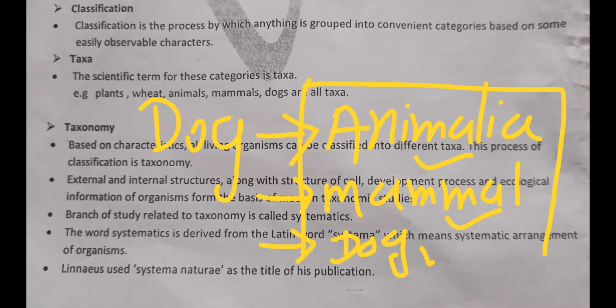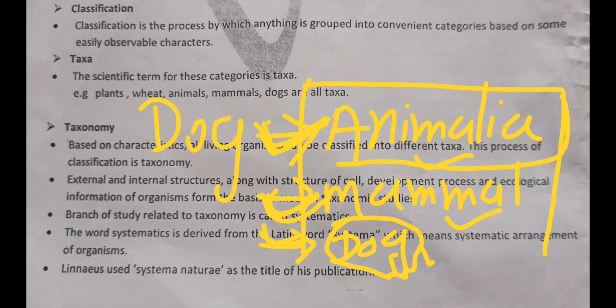These all are categories. Animalia is a category, mammal is one more category. Then here the genus and specific epithet name will come. It's one more category. All these categories, the scientific term for them is taxa. So all these taxa represent different levels.